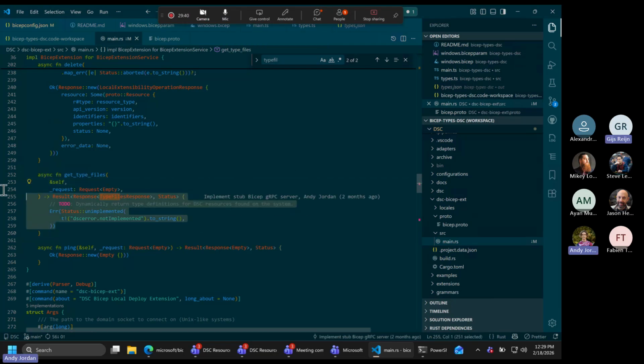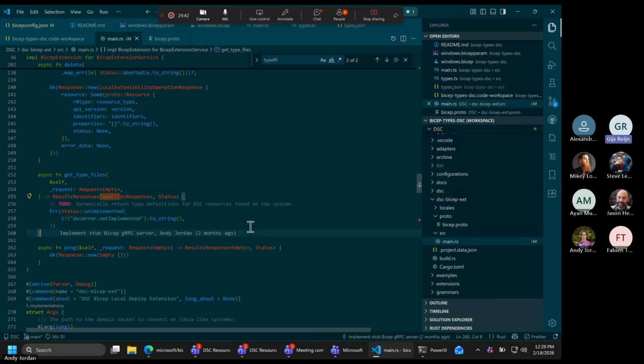I think on the defined types itself, I pasted a link in there because I think you can still use the Bicep ecosystem to define your own user data type. So you probably get already some IntelliSense there.